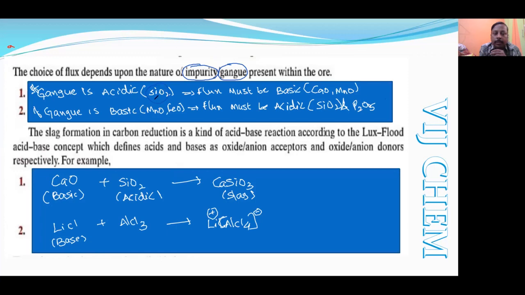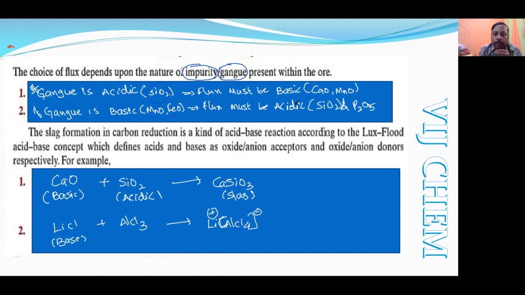But sometimes we add silicon dioxide on our own if there is an impurity like iron oxide or manganese oxide. So a substance will never be a permanent gangue or permanent flux. The substance changes from time to time. The same substance we sometimes call a flux and sometimes a gangue, depending on the thing we want to purify.